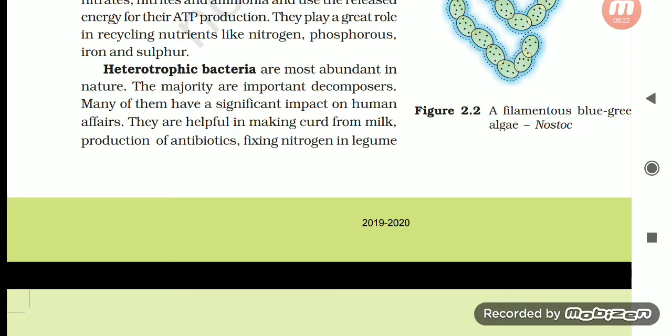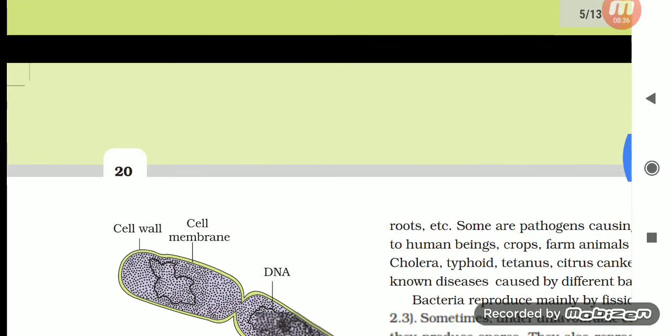Heterotrophic bacteria are most abundant in nature. The majority are important decomposers. Many of them have a significant impact on human affairs. They are helpful in making curd from milk, production of antibiotics, and fixing nitrogen in legumes.